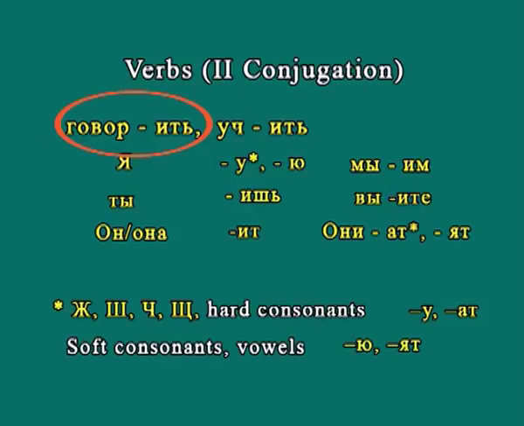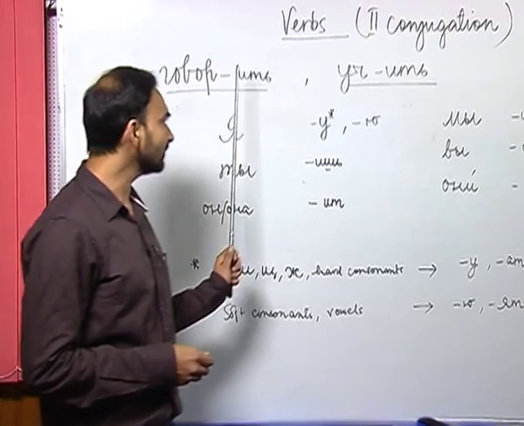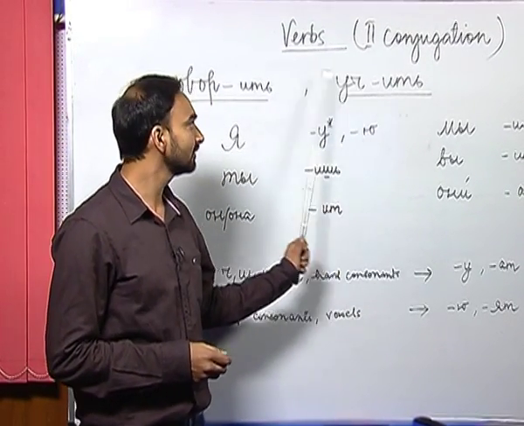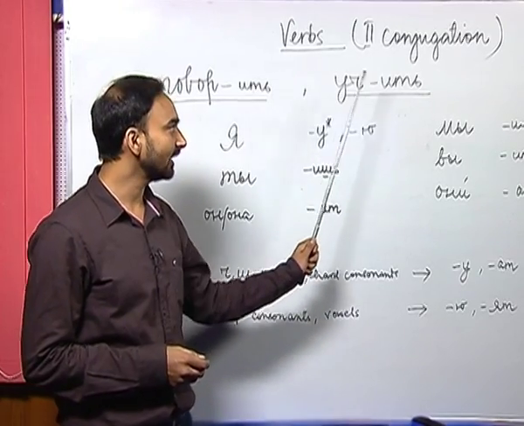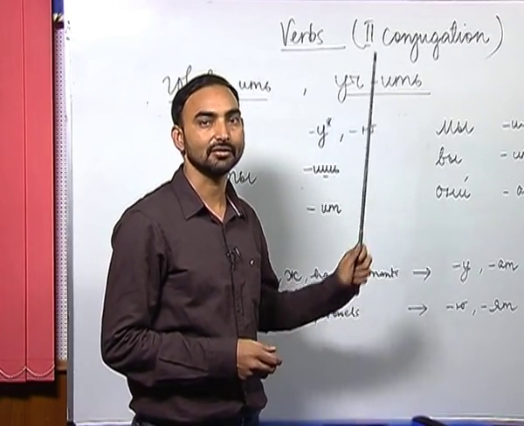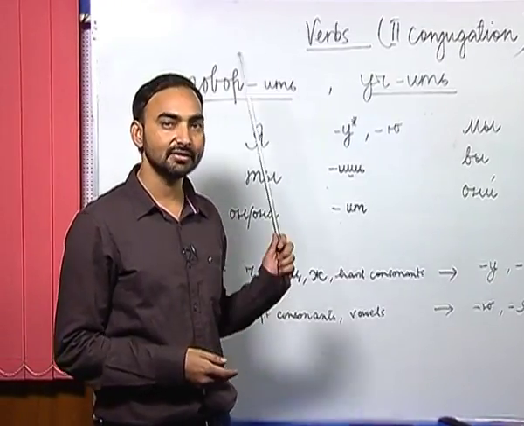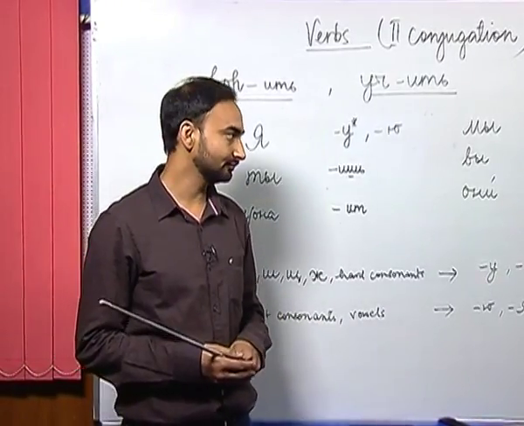The verb that I have written here is govorit. Govorit is to speak, and uchit. Uchit is to learn. As you can see, both these verbs have similar endings, I, T and soft sign, and here also I, T and soft sign. So what happens when we have to conjugate the verbs with these endings?